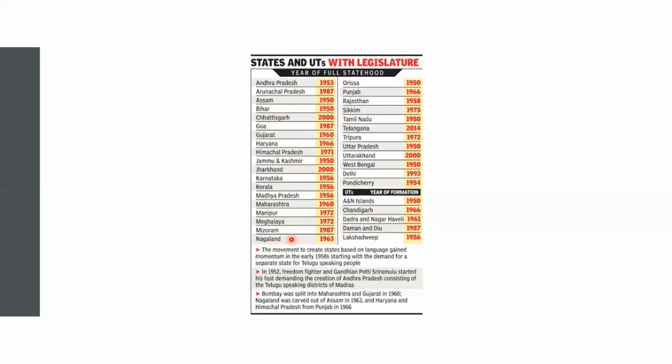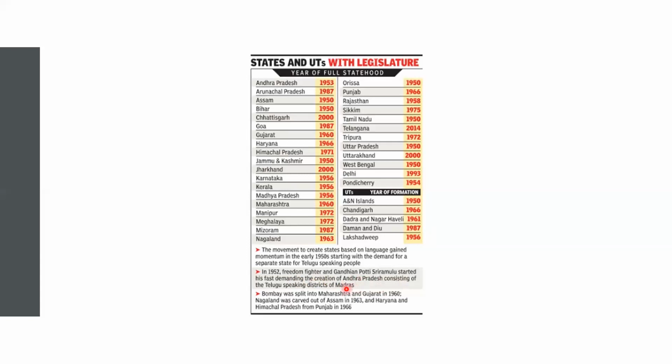Now see here, the movement to create states based on language. Demand for a separate state for Telugu speaking people. In 1952, freedom fighter Gandhian Potti Sriramulu started his fast demanding the creation of Andhra Pradesh consisting of the Telugu speaking districts of Madras.